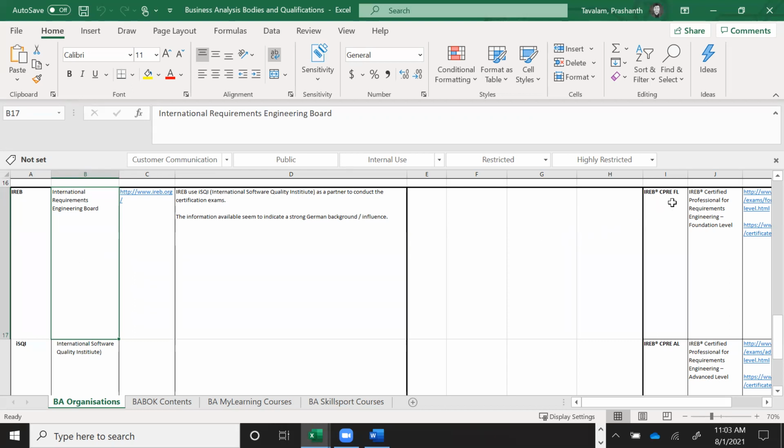There's the IREB CPRE-FL, which is a foundation level course. This is a great course if you're trying to learn how to write requirements.